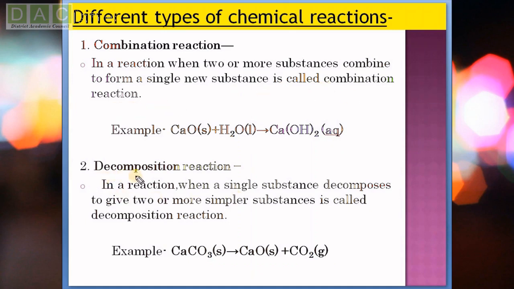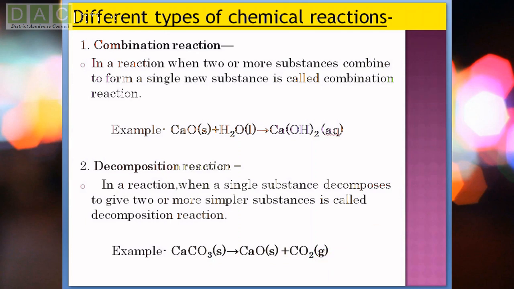Next, decomposition reaction. In a reaction, when a single substance decomposes to give two or more simpler substances, it is called a decomposition reaction. That means from a single substance we are getting several substances. In this example, calcium carbonate is in solid state. If we give heat to calcium carbonate in a test tube, we will get two substances: calcium oxide in solid state and carbon dioxide in gaseous state.